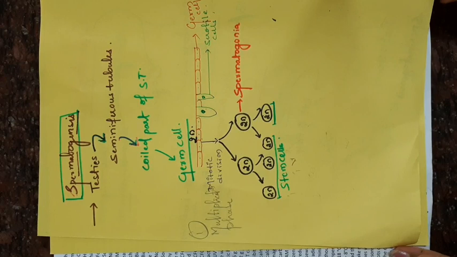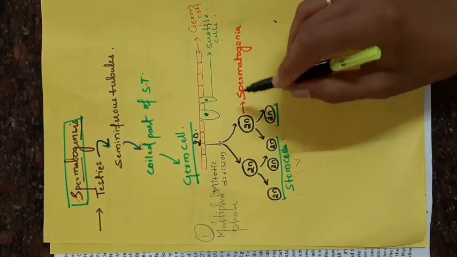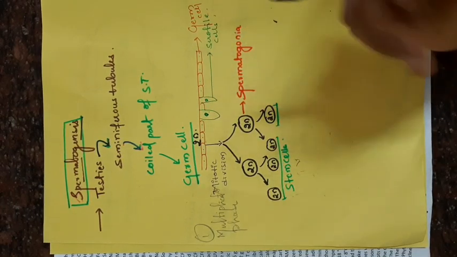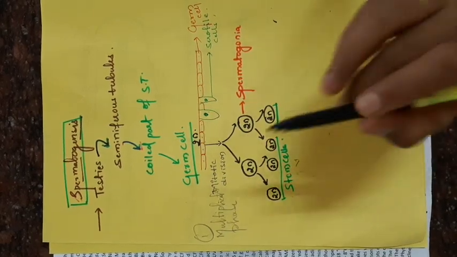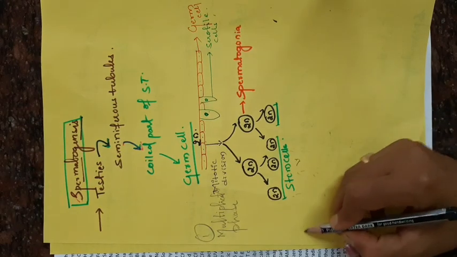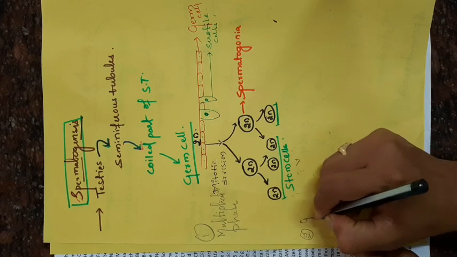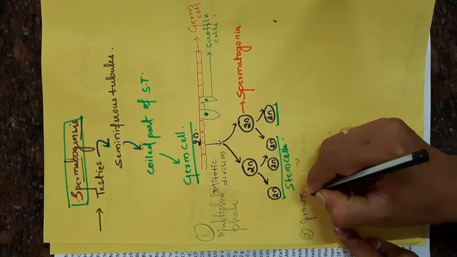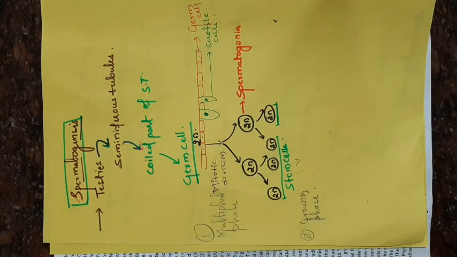If you have any doubts you can even ask by WhatsApp number. Here is the actual process: a few cells undergo the further process of spermatogenesis. The first phase, the multiplication phase, is already over. The next phase is called the maturation or growth phase.